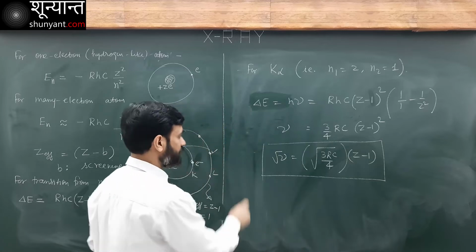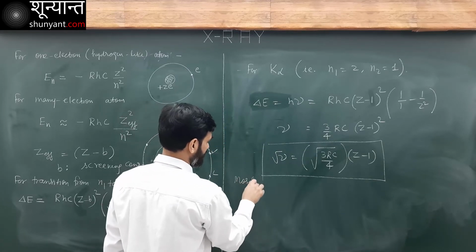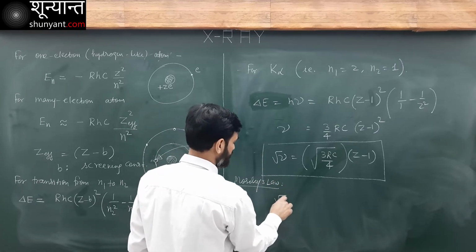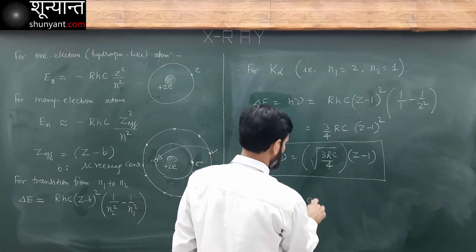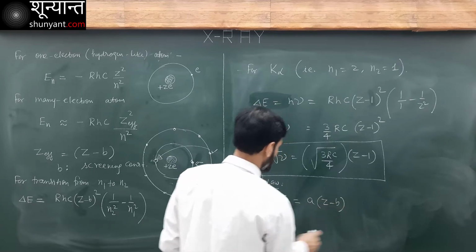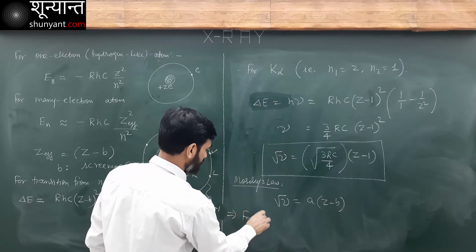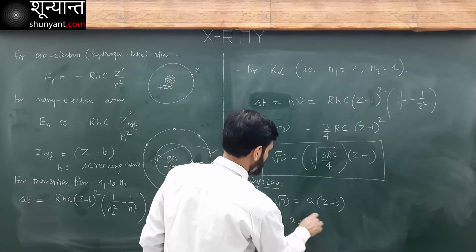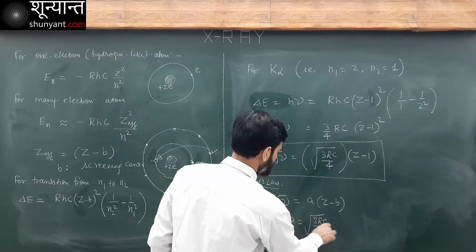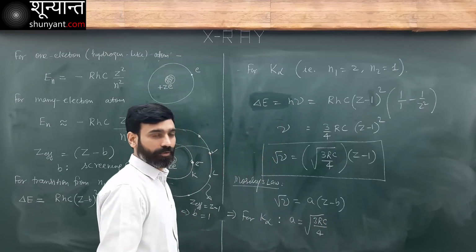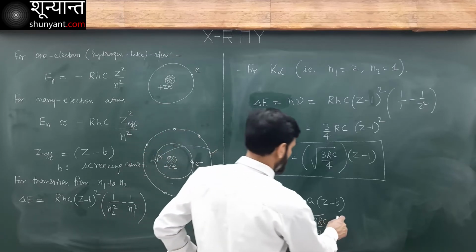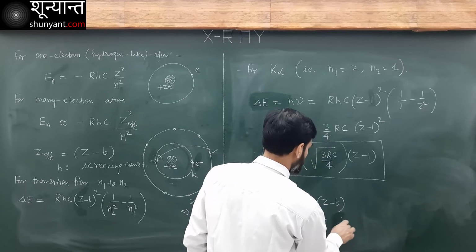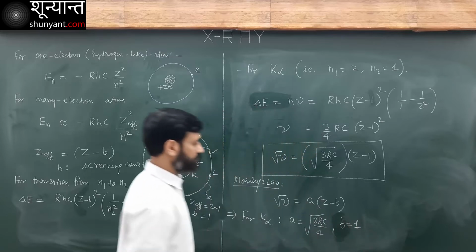Now compare this with Moseley's law. What does it say? Under root of nu is equal to a(Z minus b). That means for K alpha, a is under root of 3 RC over 4, and b becomes equal to 1.